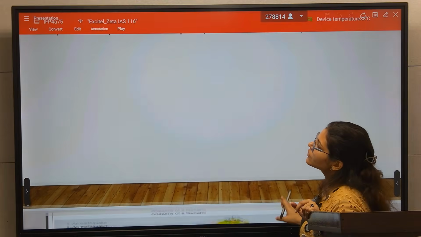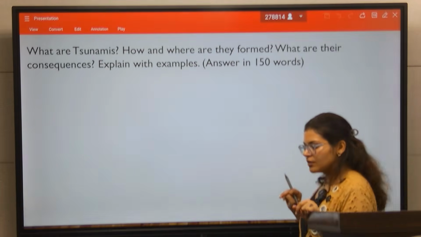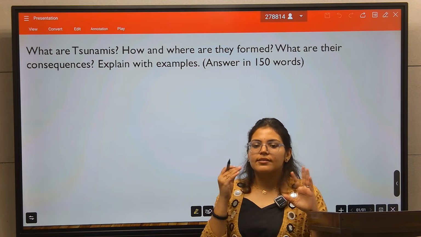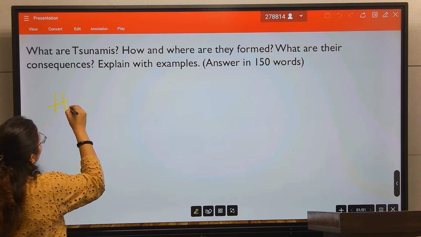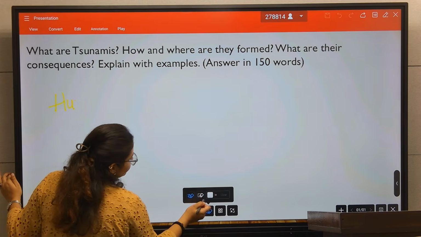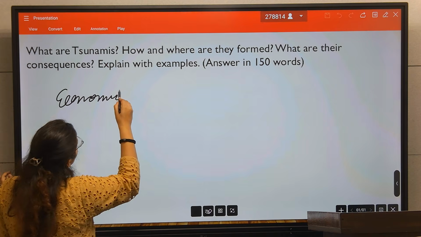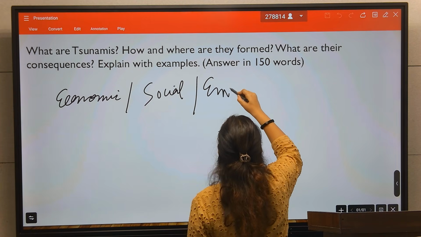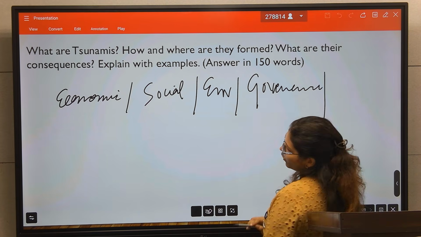So the fourth part is the consequences. What are the consequences? Think in terms of social, economic, environmental and governance consequences.